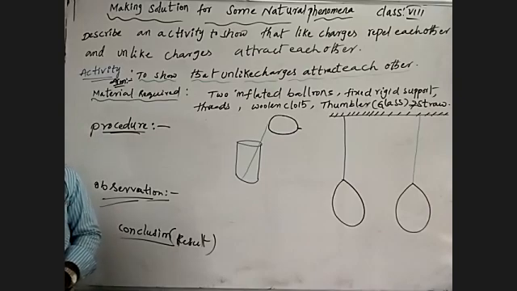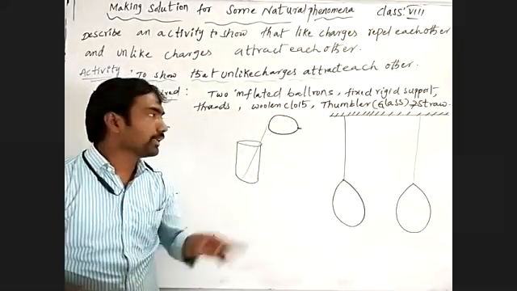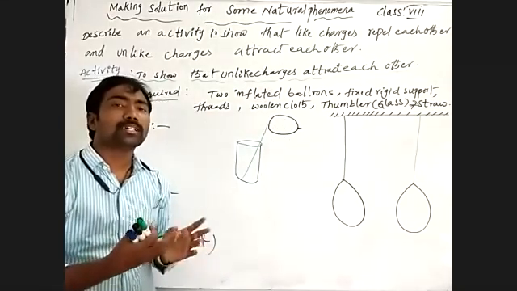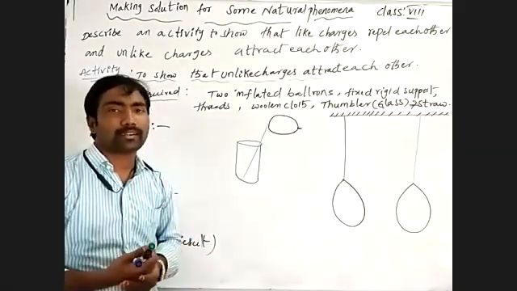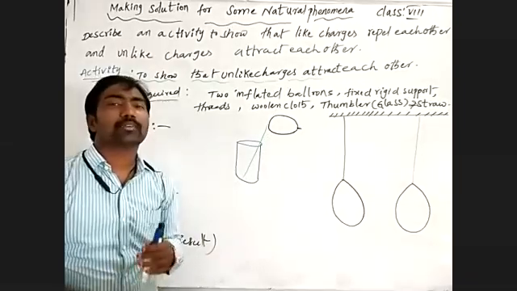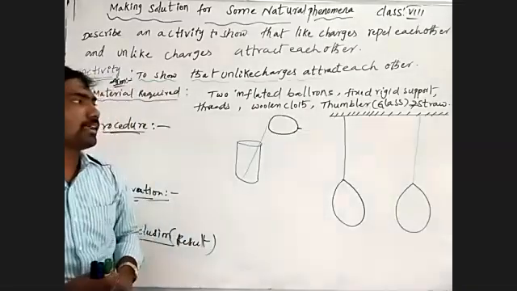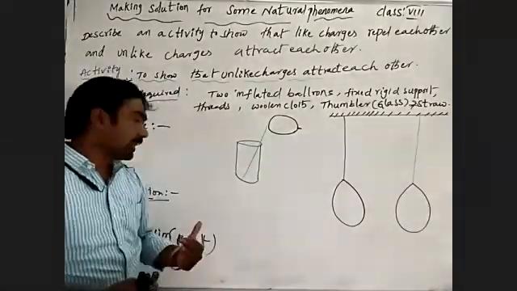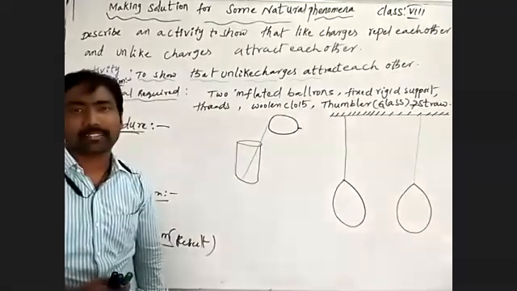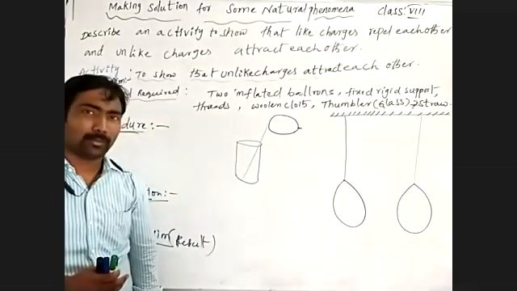Because the straw is an uncharged body and the balloon is a charged body, when we bring the charged body near it, it makes unlike charges attract. By that we can consider both bodies are having different charges, means unlike charges. By that we can conclude and write the result: unlike charges attract each other, or different charges will attract each other.